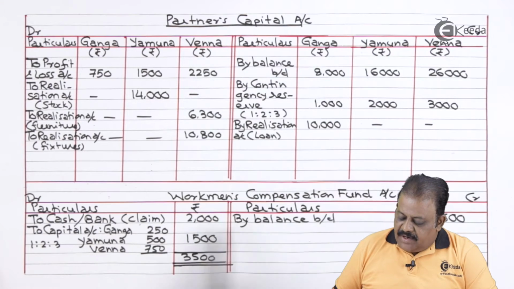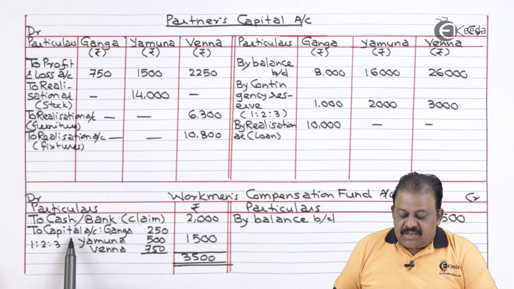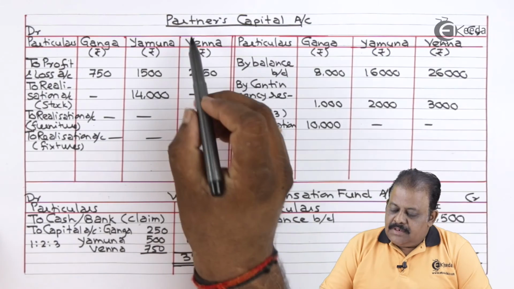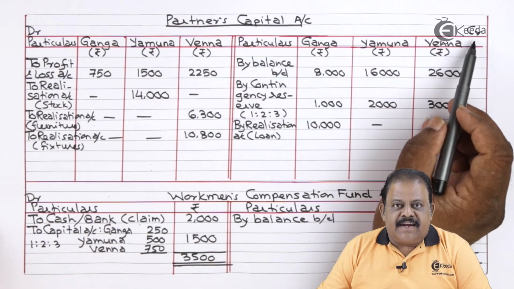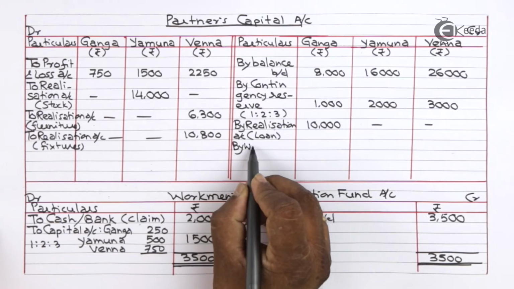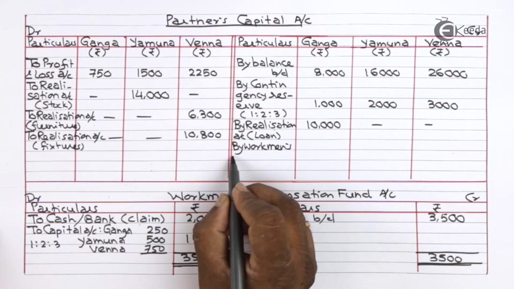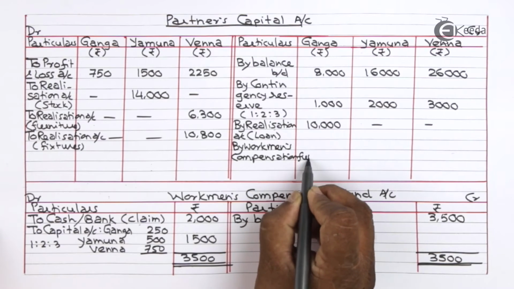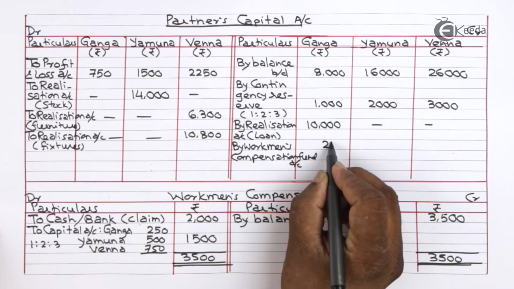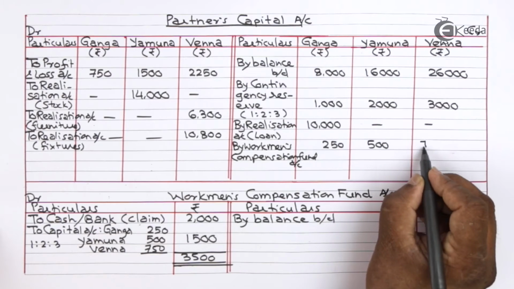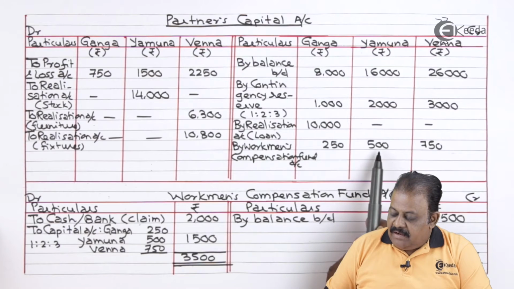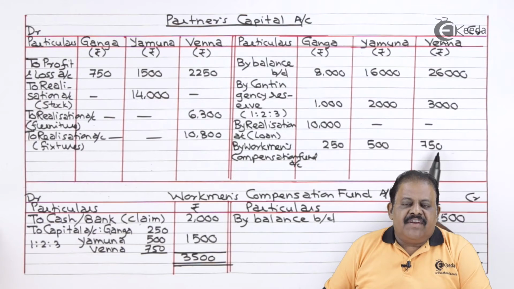Workmen's compensation fund account debit to partners' capital account, Ganga 250, Yamuna 500, Venna 750. Here partners' capital account credit side, by workmen's compensation fund account 250, 500, 750.